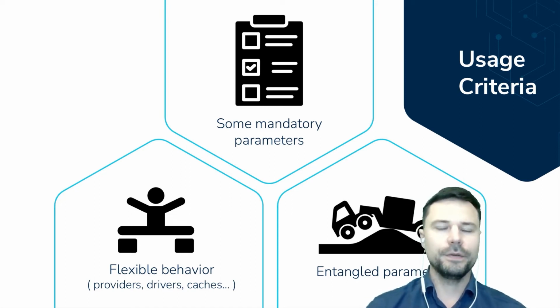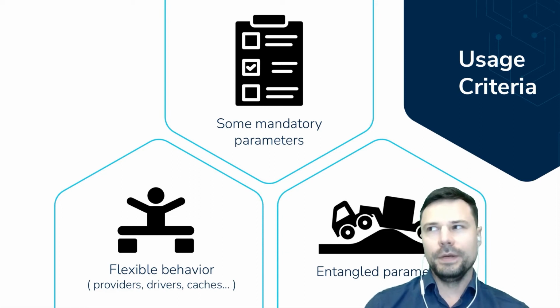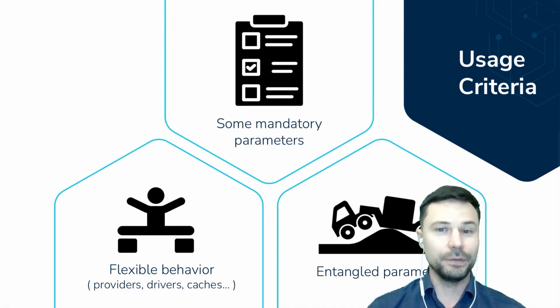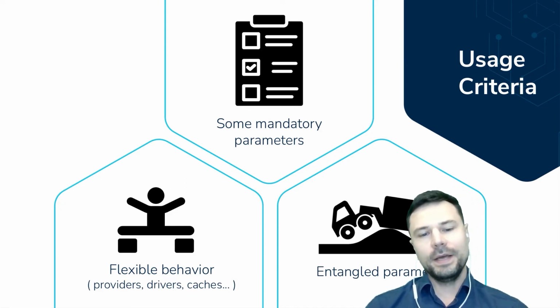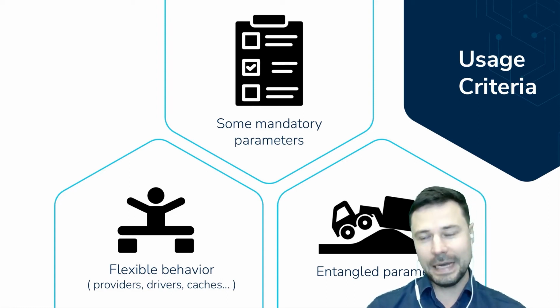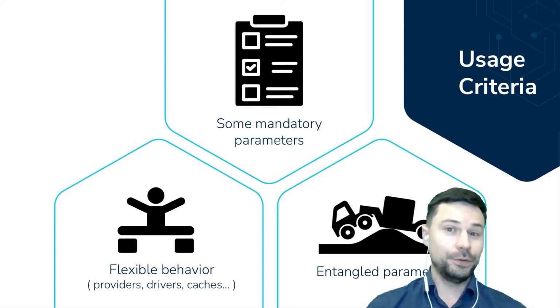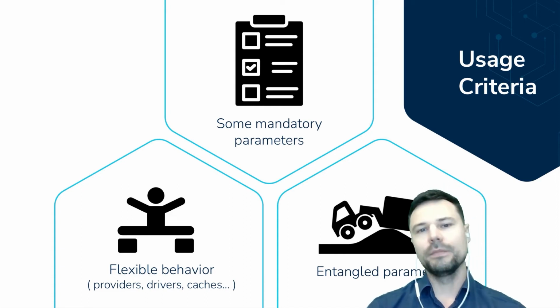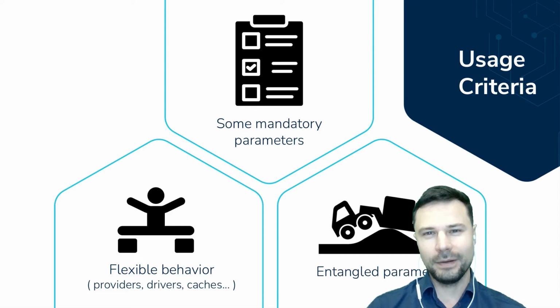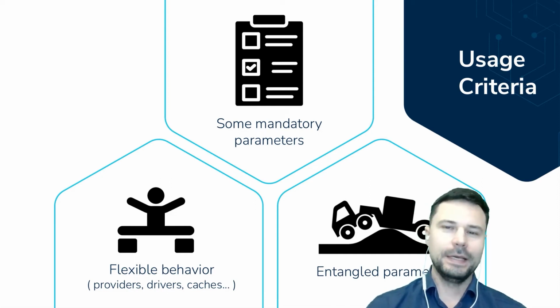The first criteria is flexible behavior. Does your object change the way it behaves based on environment, based on the configuration values provided? Are you passing providers or drivers or caches or networking layer adapters or any kind of adapter to your object? If you are, that's flexible behavior. And that means those parameters with behavior should be validated. So you'll need the options pattern.